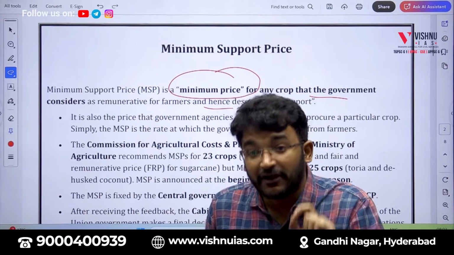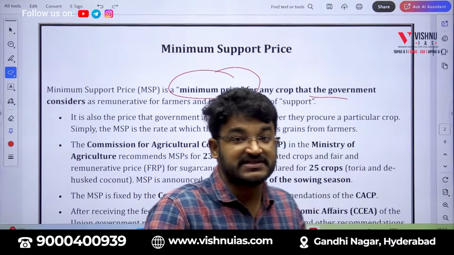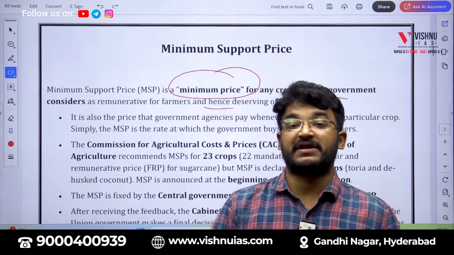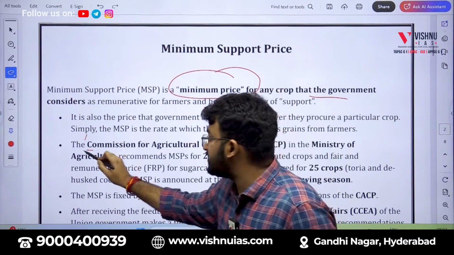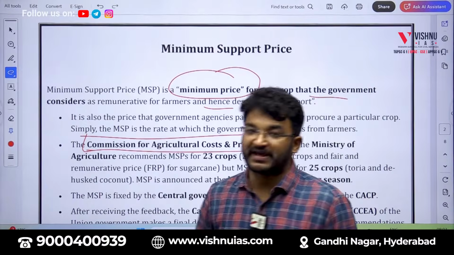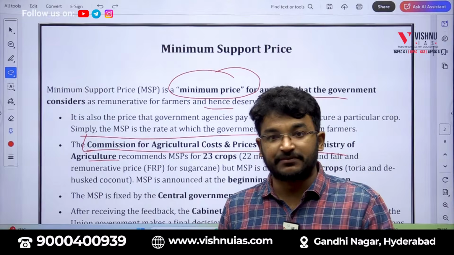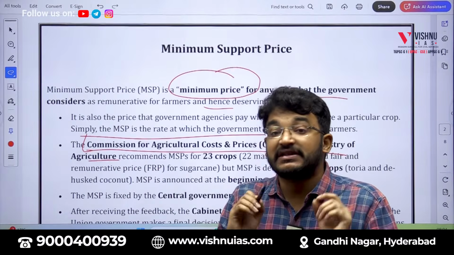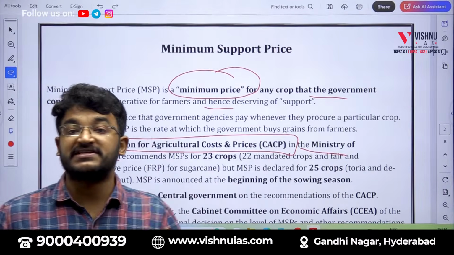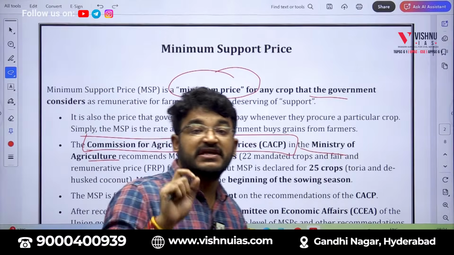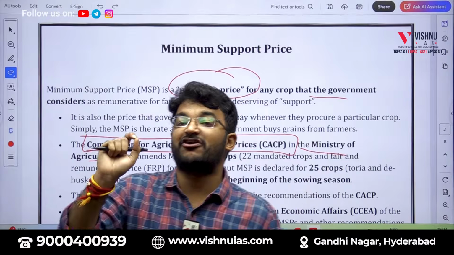Now, first question: while deciding the MSP, what are the parameters the government is considering and who will be making that price? The answer is that there is a body called the Commission for Agricultural Costs and Prices under the Ministry of Agriculture. Remember, Commission for Agricultural Costs and Prices under the Ministry of Agriculture. This takes the duty of recommending the minimum support prices for different crops. Remember, this is only a recommendatory body. Its recommendations are not binding on the Government of India.